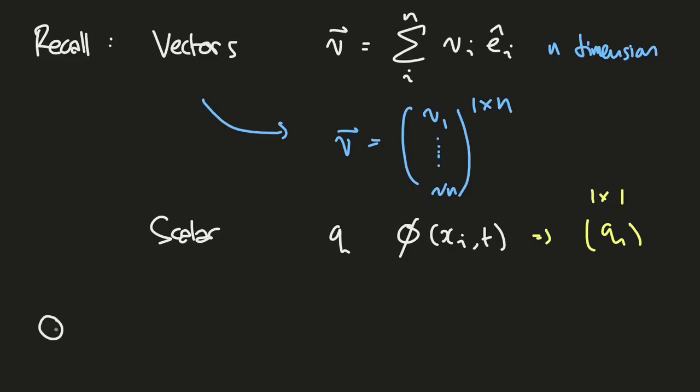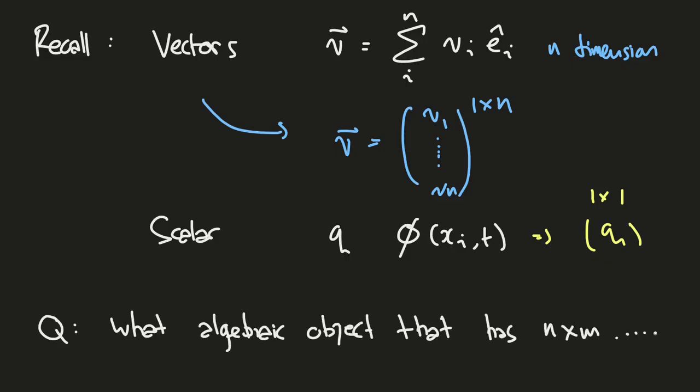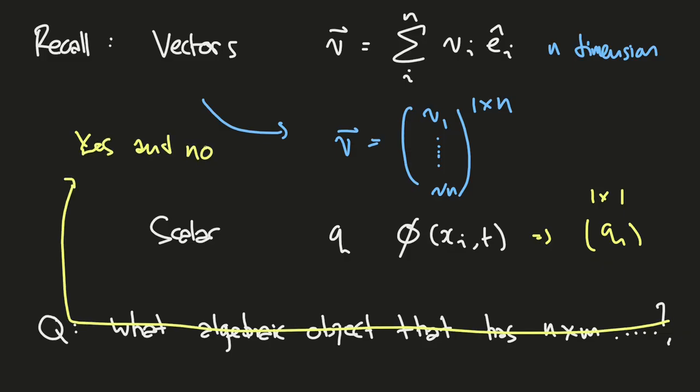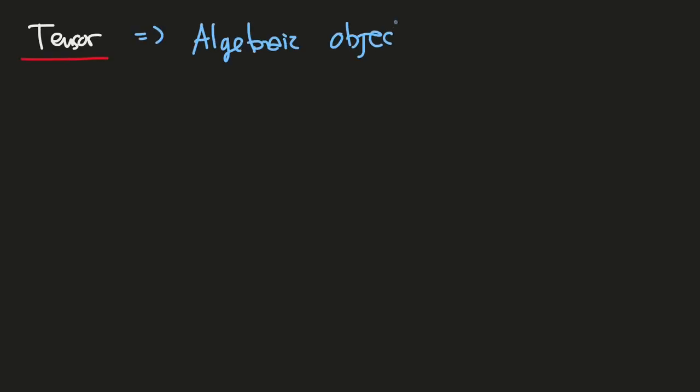And here's the question: is there an algebraic object that may have an n×m matrix representation? The answer is yes and no. The answer is yes because it is related to some quantity in physics, the tensor, and no for some reason in physics too. But here, we will focus on tensors. So, what is actually a tensor? In mathematics, a tensor is just an algebraic object, just like a vector. It lives in a vector space, and the construction relates to geometry.